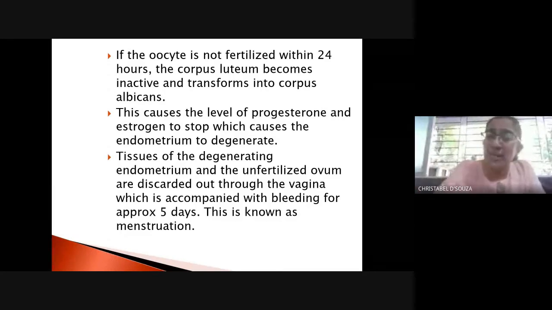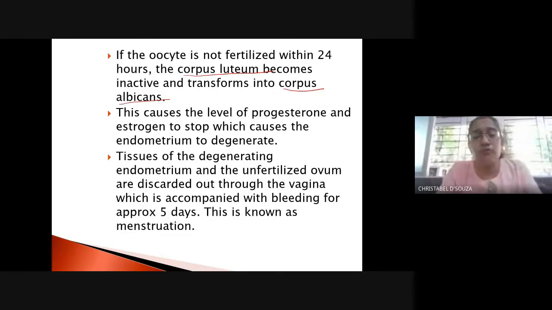The moment the corpus luteum gets converted into corpus albicans, the level of progesterone and estrogen immediately fall, and this causes the endometrium to degenerate. Now, the tissues of the degenerating endometrium and the unfertilized egg are thrown out through the vagina.